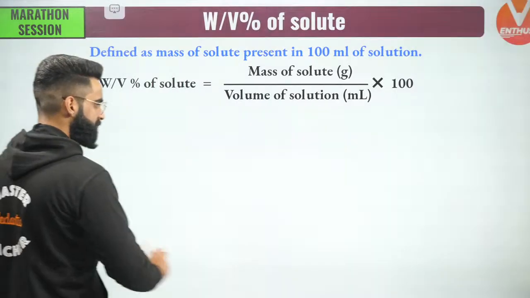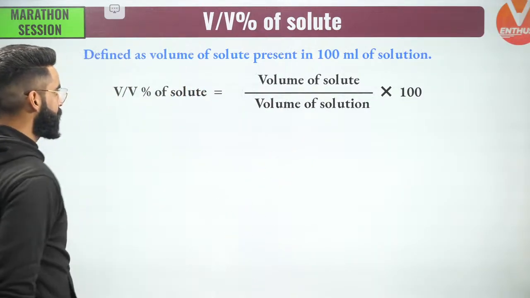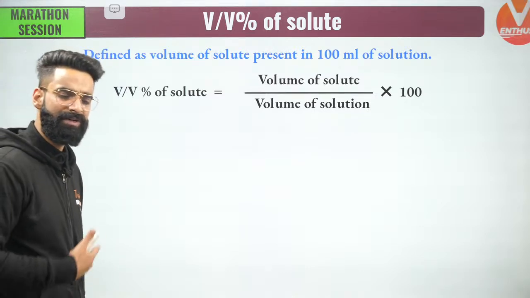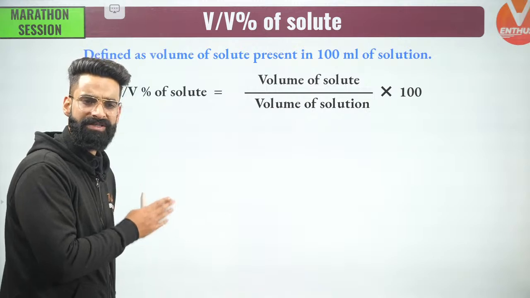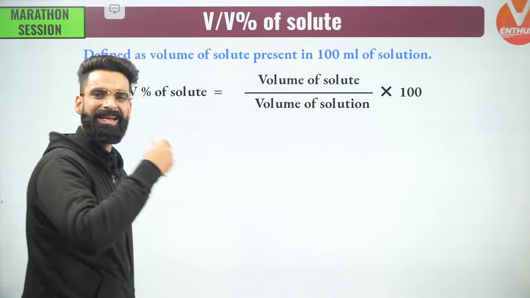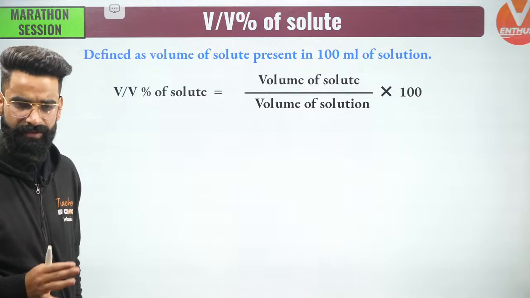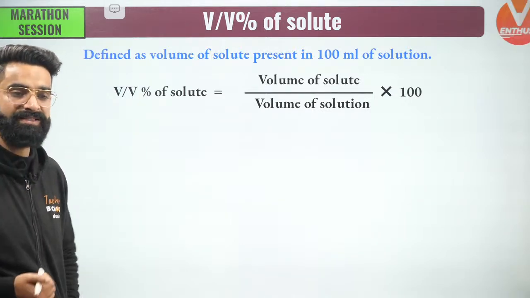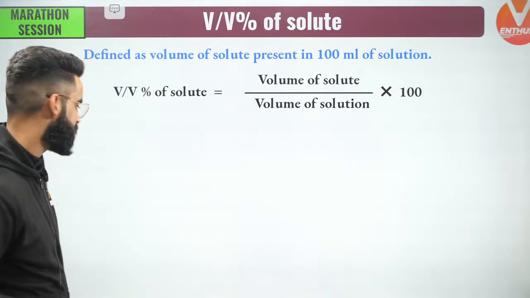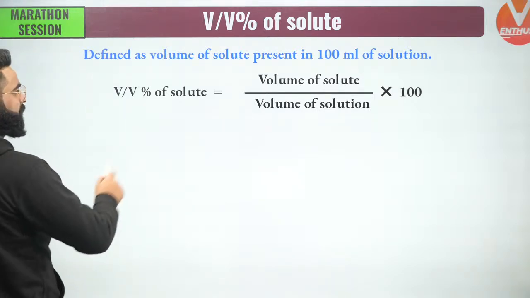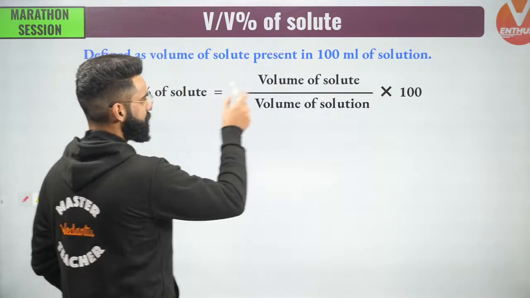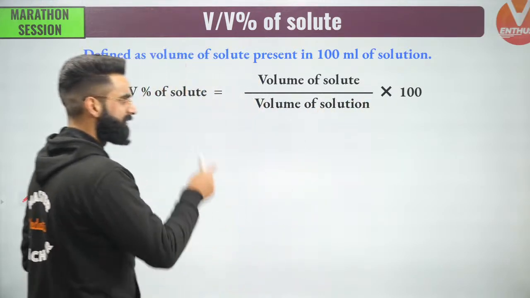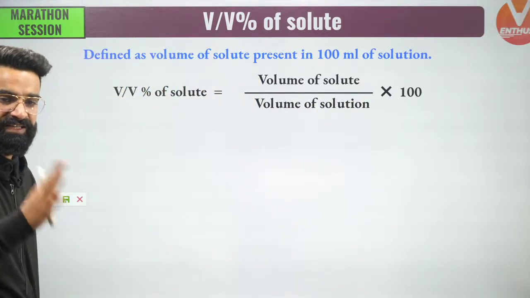Now there is one more statement I would like to share with you: volume by volume percent. What is volume by volume percent of solute all about? It's very simple. It is defined as the volume of the solute in ml present in 100 ml of solution. Its formula is volume by volume percent of solute equals volume of solute in ml divided by volume of solution in ml multiplied by 100.